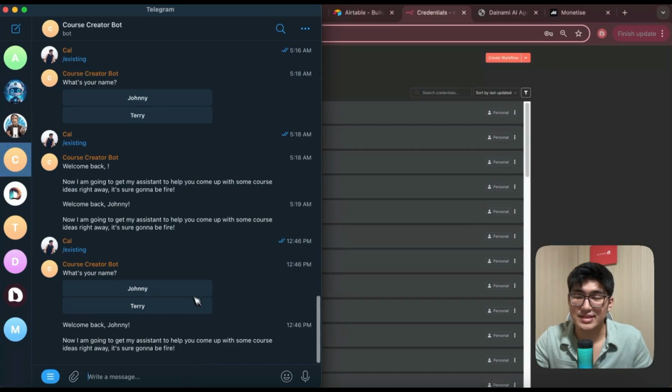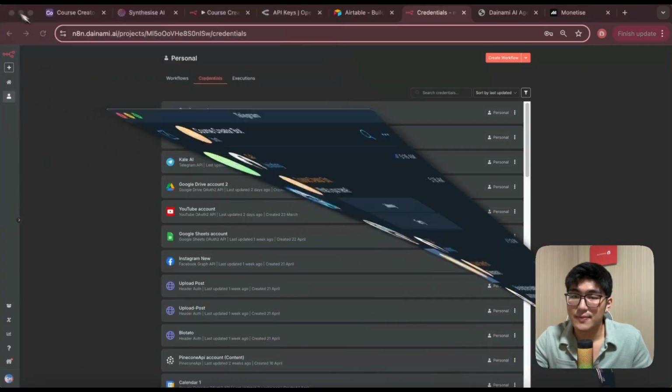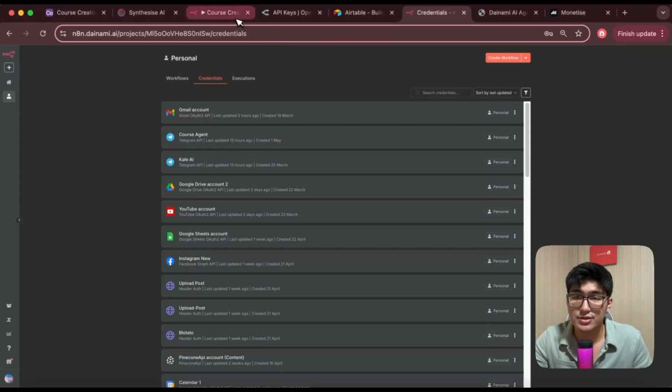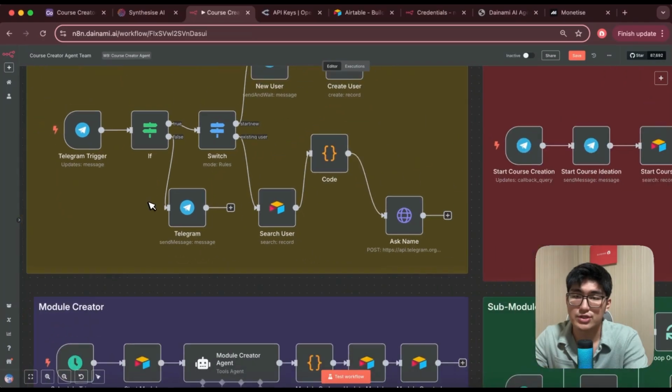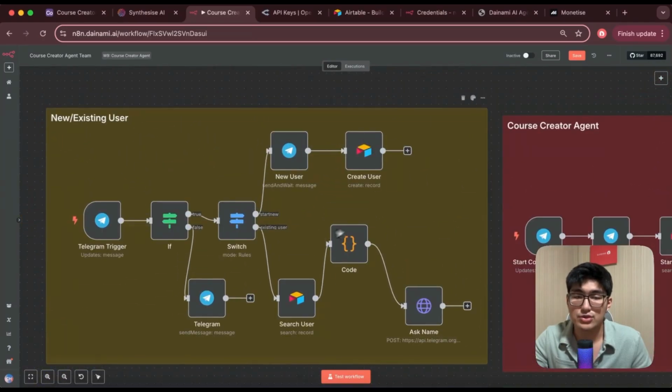We're going to start playing around with this very quickly. Now that you've seen the Telegram bot, let's go into our agent platform. We're going to start with the very first one, to create new and existing users. I'm going to play each system once, and then you're going to see how it works. Then I'm going to run through behind the scenes how this whole system actually runs for us.